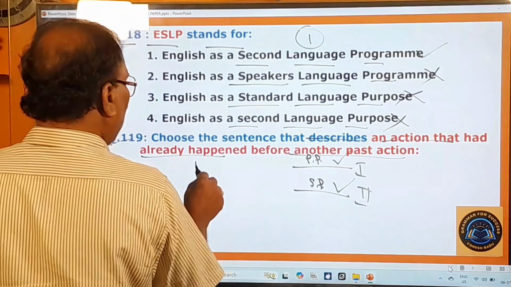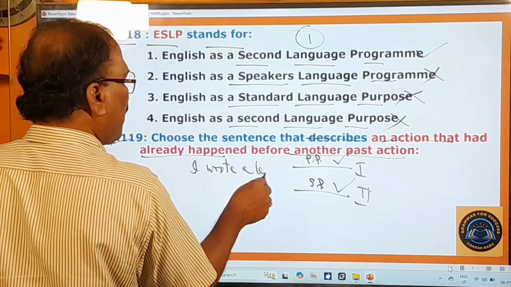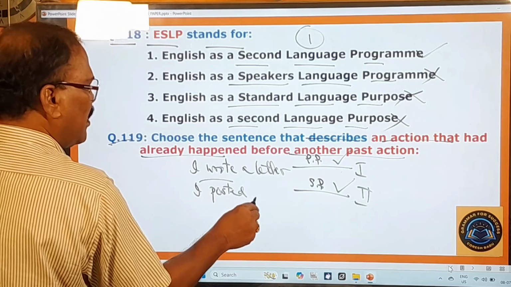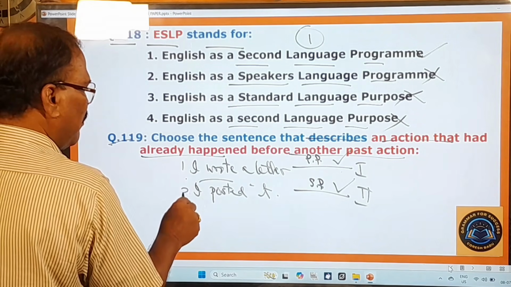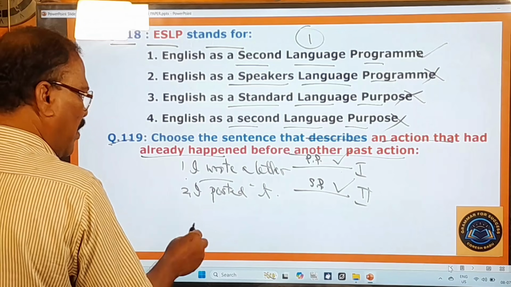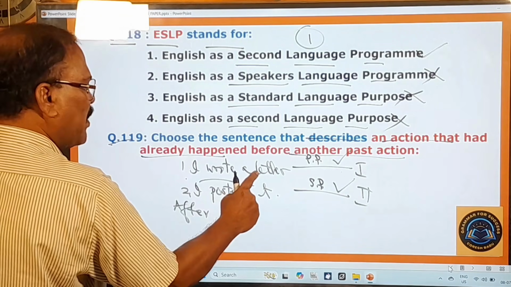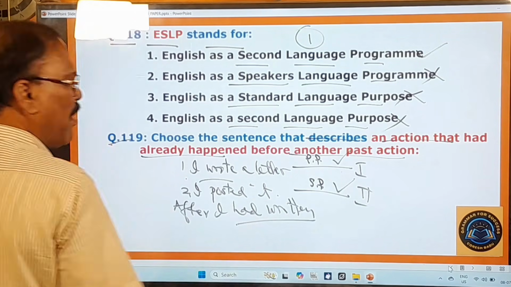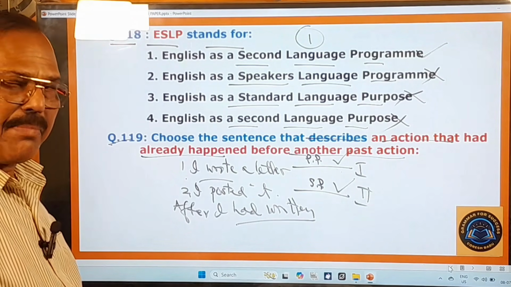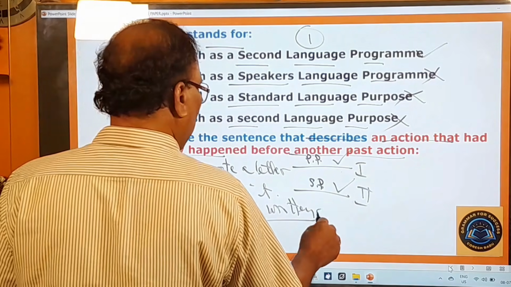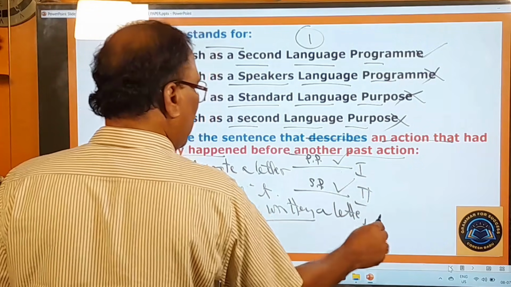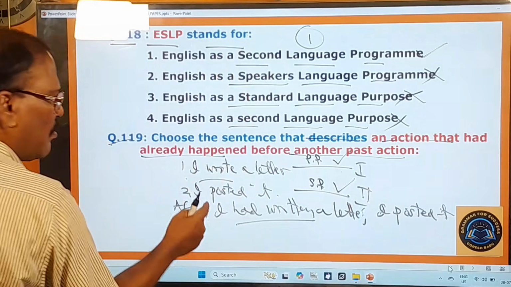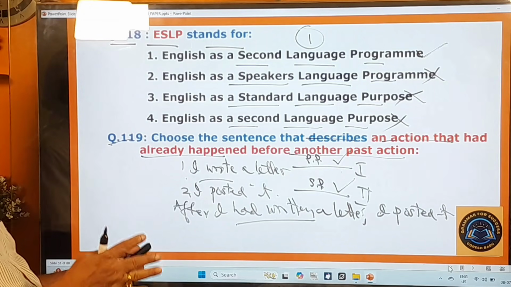So here, I wrote a letter. First past action. I posted it. Second past action. When you combine these two sentences, what do you say? After first past action, so after I had written. First past action should always be said in the past perfect tense. There is a grammatical rule. Okay. After I had written a letter. Second past action, simple past tense. I posted it. This is how the language works. Okay, these are the grammatical rules.